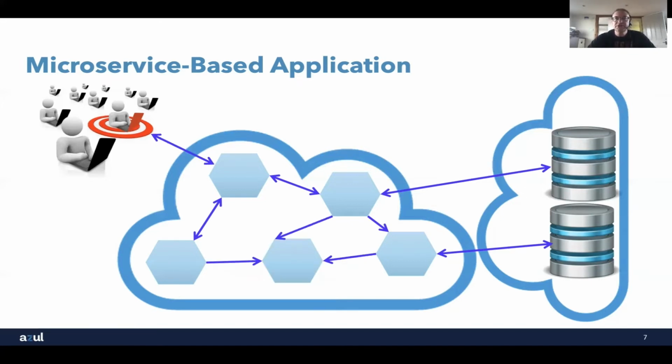Now, one of the other things that we do need to consider in terms of our architecture for this microservice-based application is how many microservices we involve in this. The reason for that is if we think about our users, what's actually happening here is the user is interacting with our application. From their perspective, they don't actually care that there are a number of services involved.